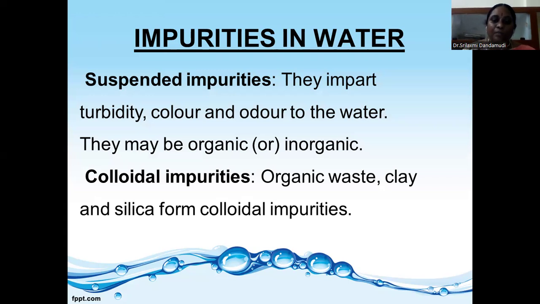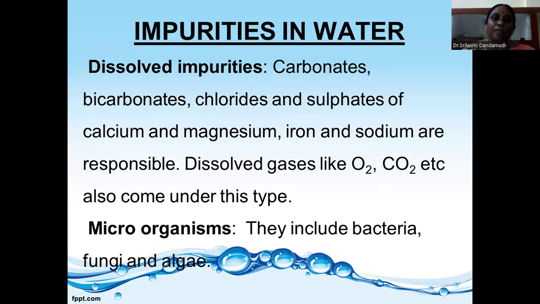Colloidal impurities are organic waste, clay, and silica. Dissolved impurities are nothing but carbonates, chlorides, bicarbonates, and sulfates of calcium and magnesium. All are dissolved impurities. Some amount of gases are also dissolved in the water, like carbon dioxide, oxygen, and ammonia, etc. Microorganisms means the presence of bacteria, fungi, and algae.